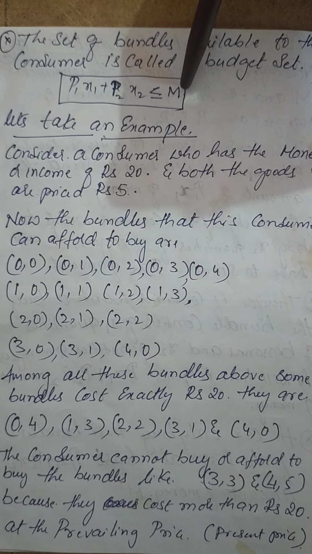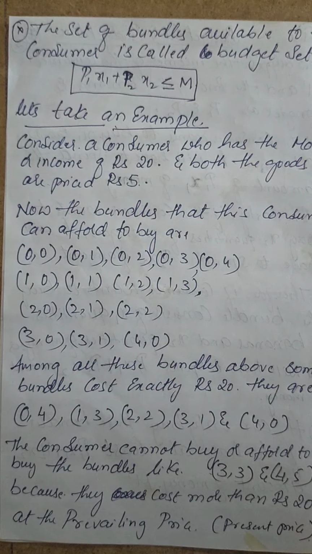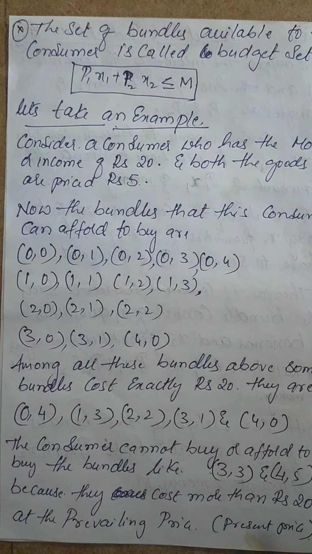So let us take an example of how the bundles, or the budget set, come about. What combinations does the purchasing take? See, consider one consumer who has an income of rupees 20, which is the amount he has earned.